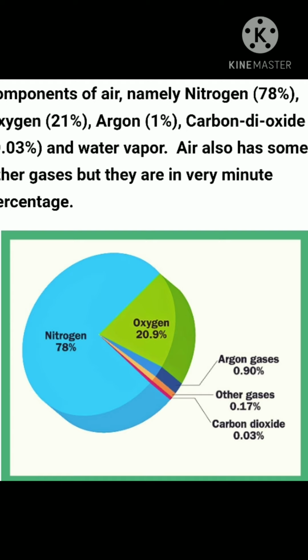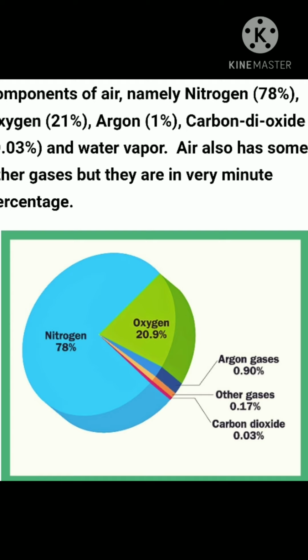So here see the nitrogen, how many percent? 78%. Oxygen 21%, and other gases, in which argon, neon, carbon dioxide, hydrogen, methane, and water vapor are contained. Argon is 0.50 and carbon dioxide 0.03%. And this is the composition of air.